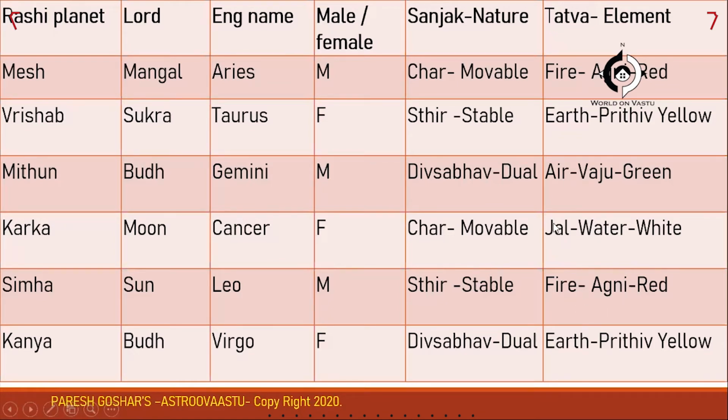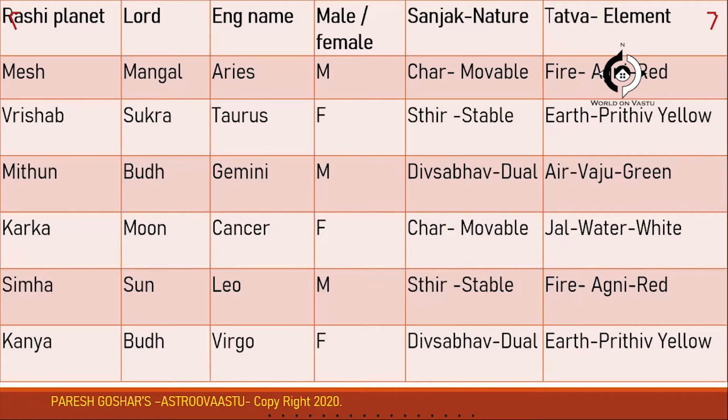So the 1st, 5th, and 9th, these 3 Rashis together, they relate to fire energy. And they also have a particular direction that they govern, which is the east direction. The second group, 2nd, 6th, and 10th, they govern the earth element, but the direction they govern is the south direction.